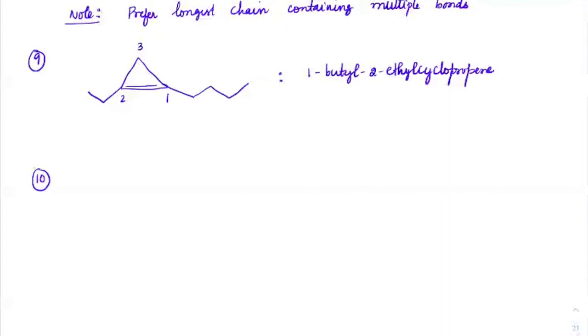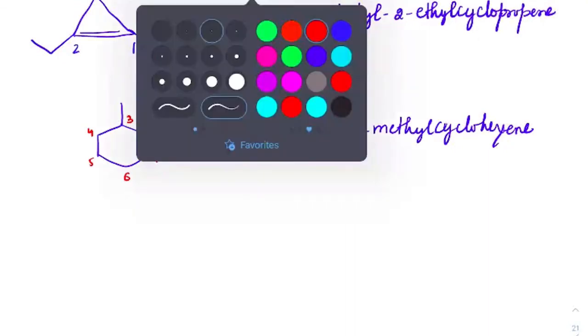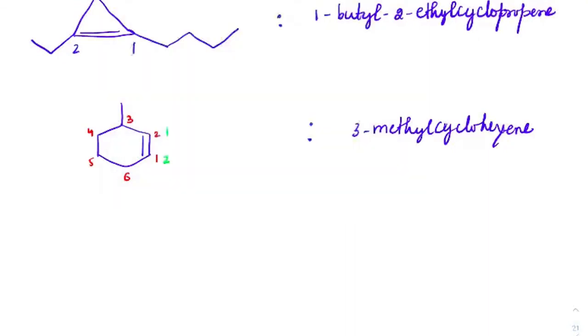I want all of you to write properly. This is the last one we'll do. Very good. So that will be 3-methyl cyclohexene. Those who haven't understood, learn this carefully: within the cycle, we should always give priority to the double bond first. So we have to always write it from here 1, 2, 3, 4, 5, 6. We might think, why can't we write it from here 1, 2, 3, 4, 5, 6? Then the methyl will come on the 6th carbon. So we can't write it like that. We have to give priority to the double bond with the least numbering. So the red one, what I have written, will be the right number.